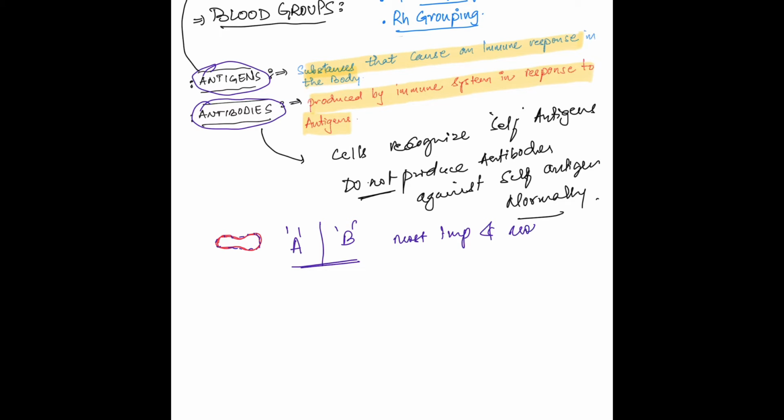A and B antigens are the most important antigens, but there are many more antigens present on the surface of RBCs. The ABO blood grouping system is based on A and B antigens and is divided into four major blood types: A, B, AB and O.